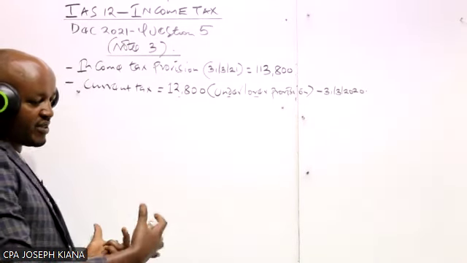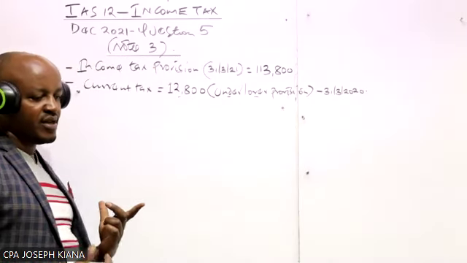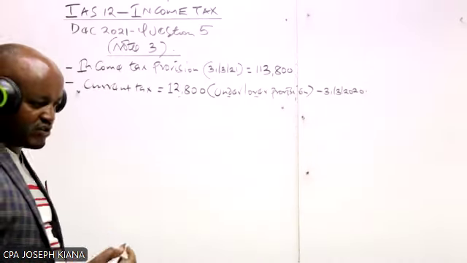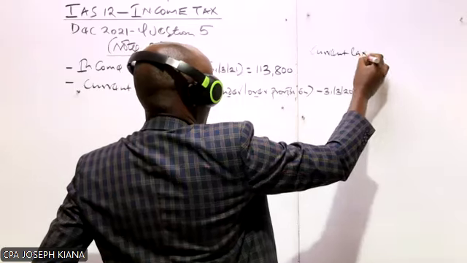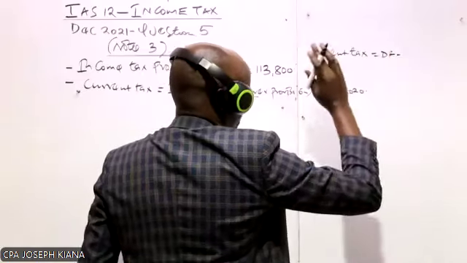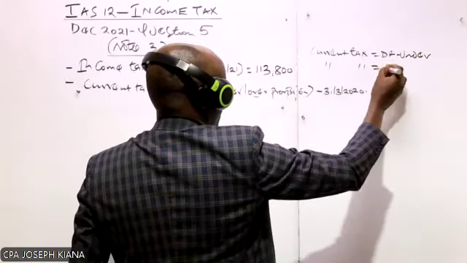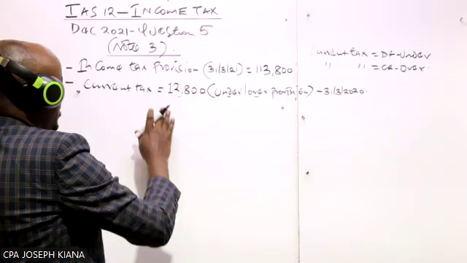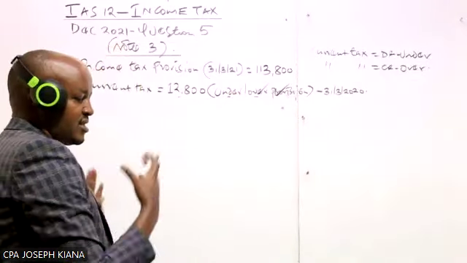So if it is appearing on the credit side, is it over or under provision based on what we discussed in our previous session? Yes, I'm told it is over provision. Recall we said that if you're given a current tax in the trial balance and you're told it is over or under, if it is appearing on the debit side of the trial balance, this is under provision. If it is appearing on the credit side, then this is over provision. That is what you need to recall, that this amount is over provision of current tax in the previous year.